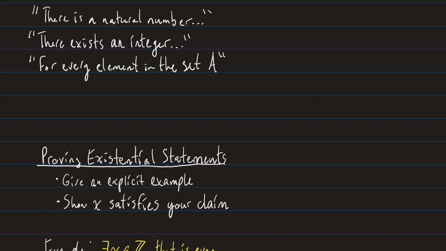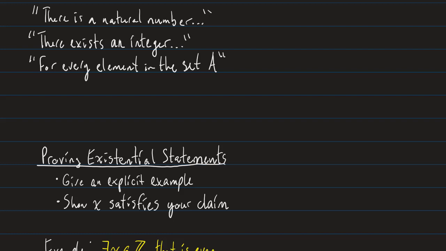And so, if these are statements that we're saying all the time, whether it's because it's in a theorem, or we're proving something, or we're just claiming something, I don't want to have to write it out every single time if I'm saying it so many times a day. I'd like to just write it in very easy to write symbols, shorten what I'm writing because we're here to do math, right? We're not here to write essays. Well, luckily for us, there are some symbols that are going to help us.